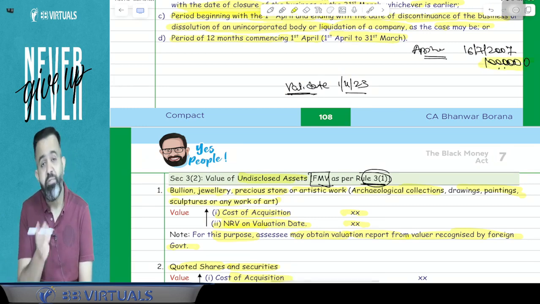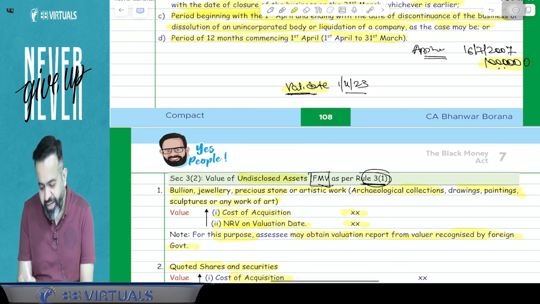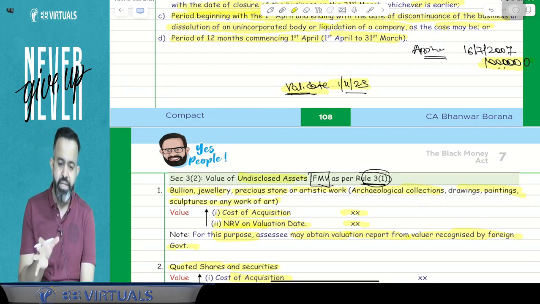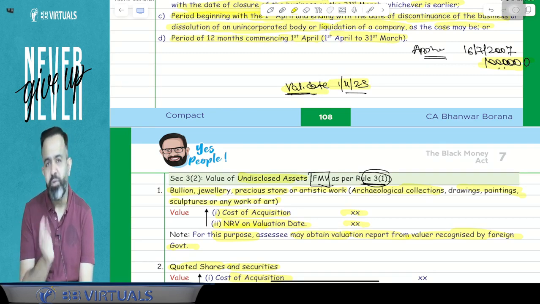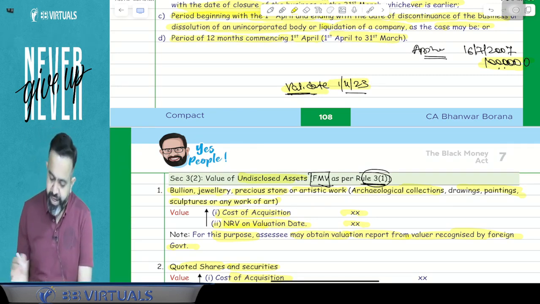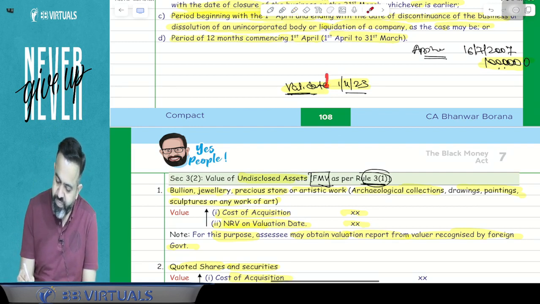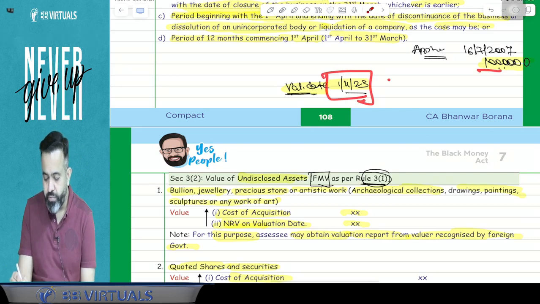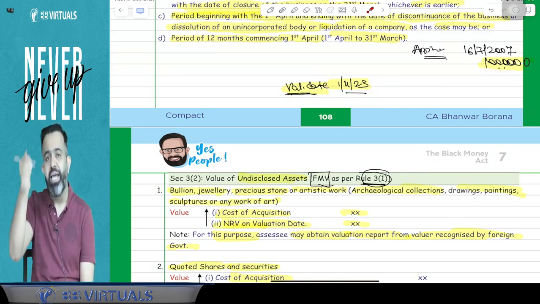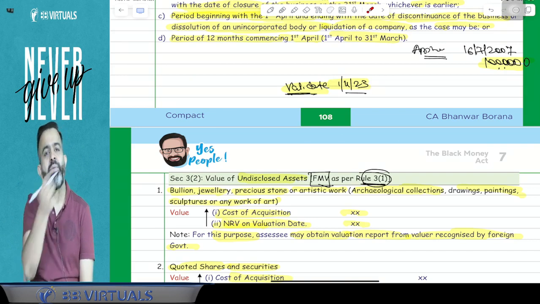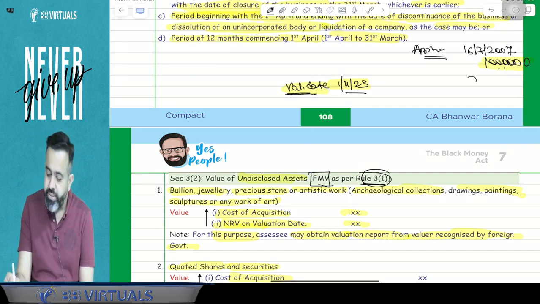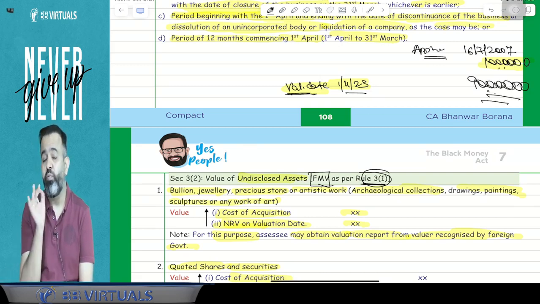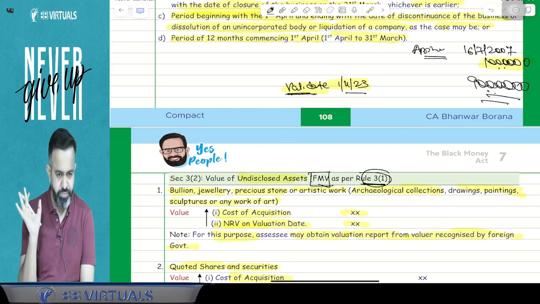Now second is the NRV as on valuation date. Now NRV as on valuation date will always be 1st April of the previous year. In case of the asset, 1st April of the previous year will be the valuation date. So here guys, our valuation date is 1st April 2023. So on 1st April 2023, suppose this share's highest price and lowest price were given, just take the average, and after considering the average, multiply by the number of shares. So suppose today the value is 90 lakh rupees. So guys, I have to consider here 90 lakh for the purpose of value of undisclosed foreign asset.